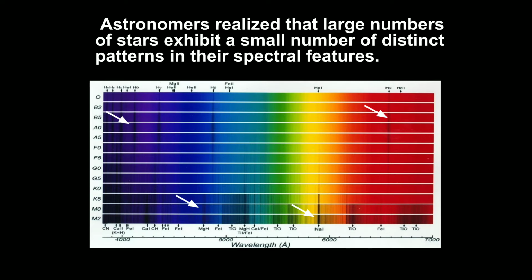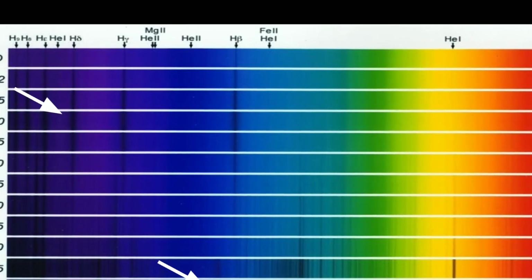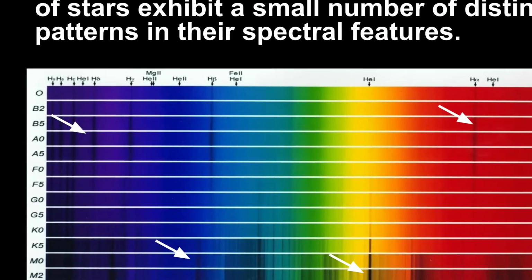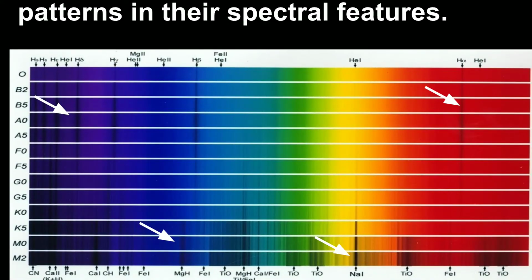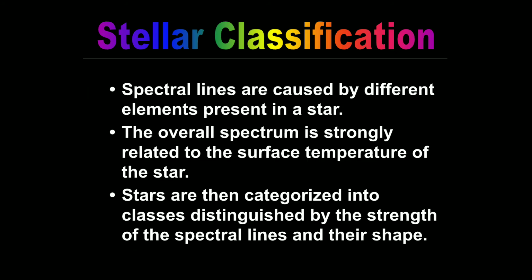This picture shows how many spectral lines appear. Here are H alpha, H beta, H gamma, helium, H delta, and helium second, iron second, and these are the spectral lines. Only a few spectral lines appear overall in all types of stars. The spectral lines are caused by different elements present in a star.